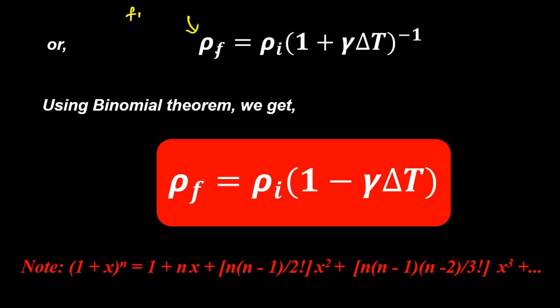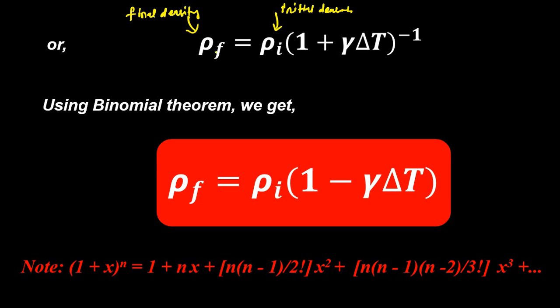This is the final density of the material, and this is the initial density of the material. So applying binomial theorem here, we can write rho f is equal to rho i into 1 minus gamma delta T. So obviously there is a decrease in the density. The final density is lesser than the initial density.